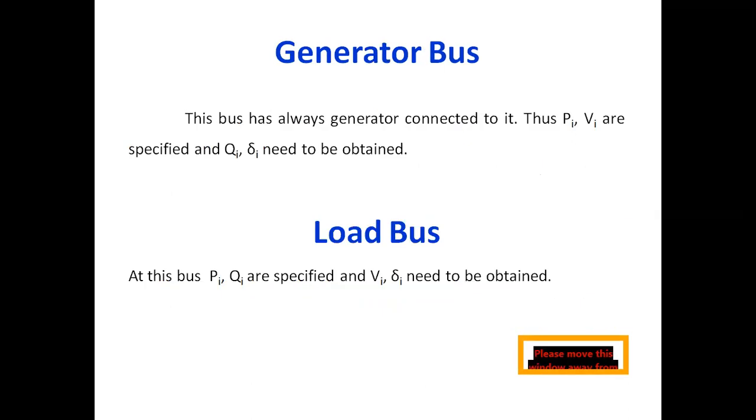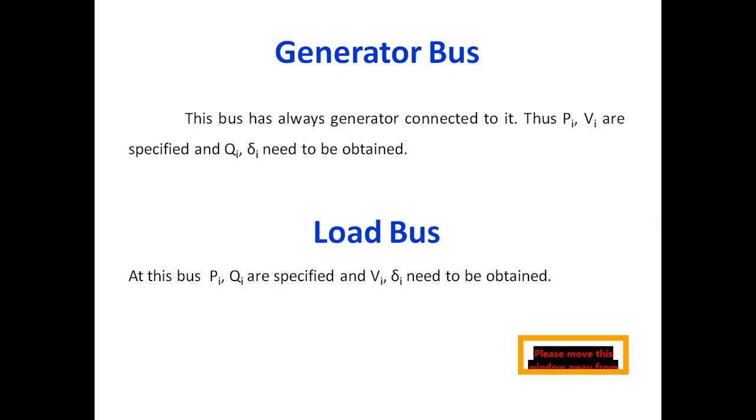Next one is generator bus. So this bus has always a generator connected to it. Don't worry too much. You have to know what the specified parameters are at a reference bus or slack bus or swing bus, and the unspecified parameters at that particular bus. Similarly, for the remaining two buses also, you need to have the information: what is specified at that particular bus, and what you are going to obtain by using computer methods.